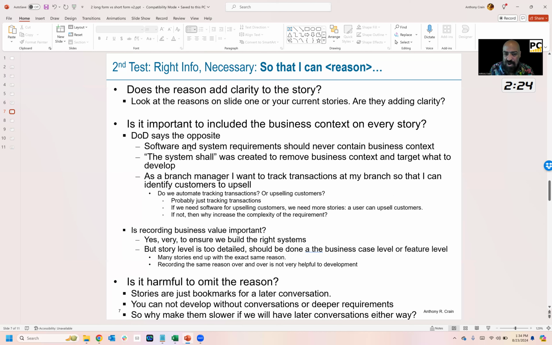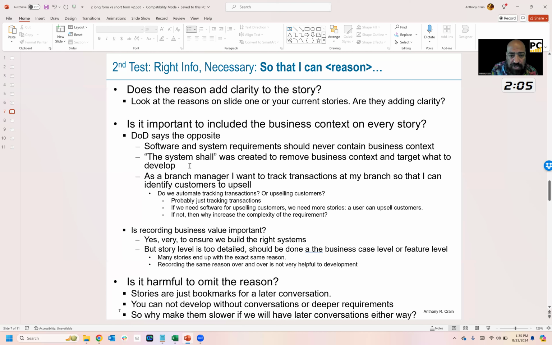They call these declarative requirements. The system shall was required for all requirements so that we focused only on what the system does and eliminated confusing business context from the requirements. Business context is critical, just not in every single requirement. And that's what's happening with these "so that I can."